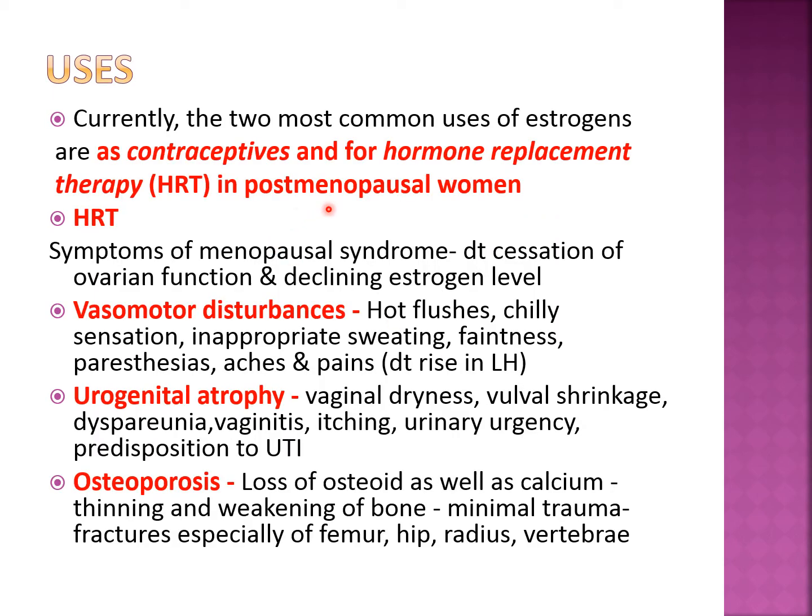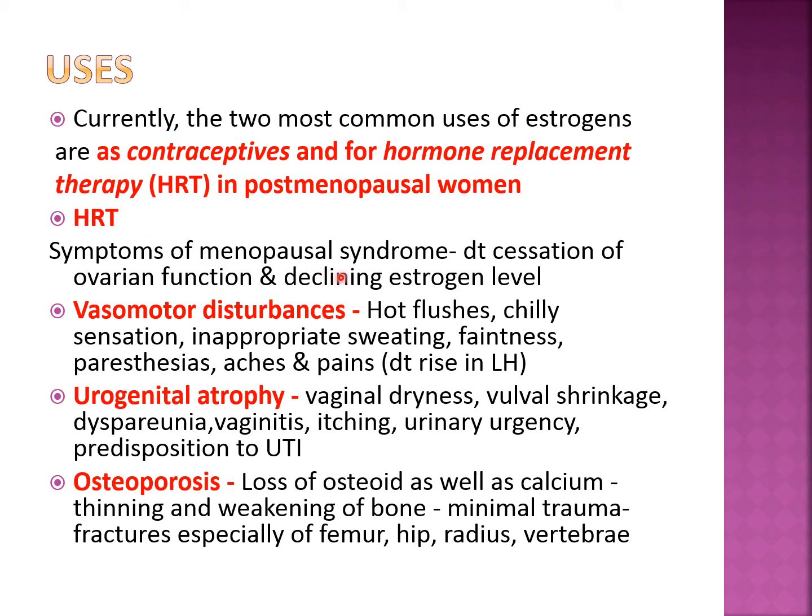Now coming to the most important part of the lecture, that is the uses of estrogen, and the two most important uses: as an oral contraceptive or even the injectable contraceptive, and for hormone replacement therapy in the post-menopausal woman. So first we will see about the HRT, because the contraceptive we are going to cover thoroughly in a separate lecture. Okay. So hormone replacement therapy can be asked as a long answer or short answer.